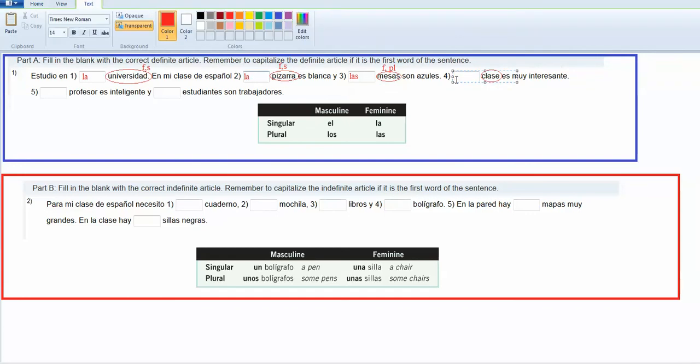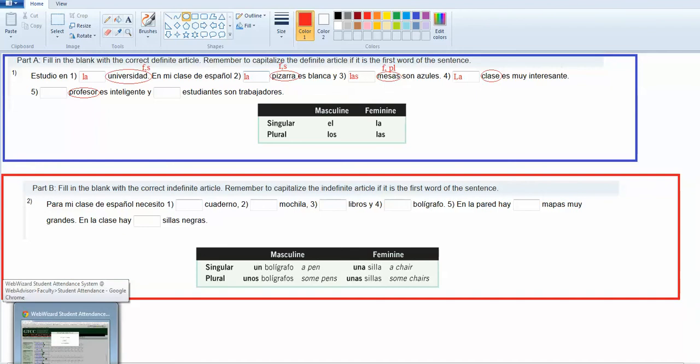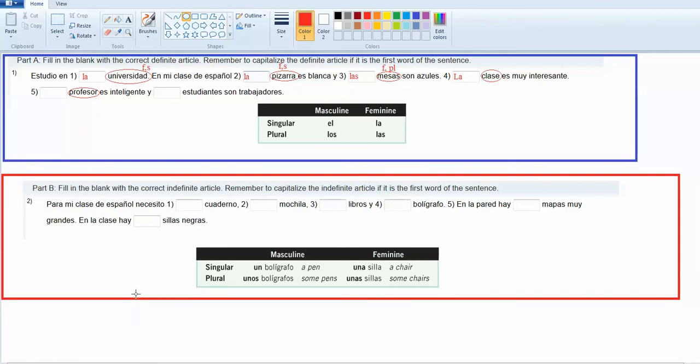And this was the start of a sentence, so I need to capitalize it. Es muy interesante. Blank profesor es inteligente. So the word that I'm looking at this time is profesor. It's masculine because professor could be for both. Remember that for the feminine form, though, you would add a and get profesora.